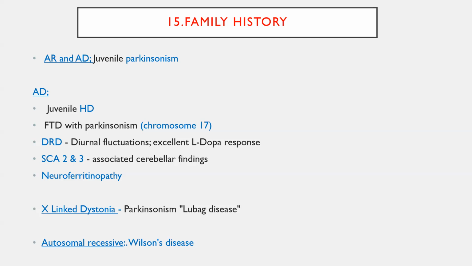Most commonly, Wilson's disease, as all of you know, is autosomal recessive. So take the history, do a complete pedigree chart, and work out the inheritance pattern. Depending on the inheritance pattern, you can make the genetic disorder diagnosis.